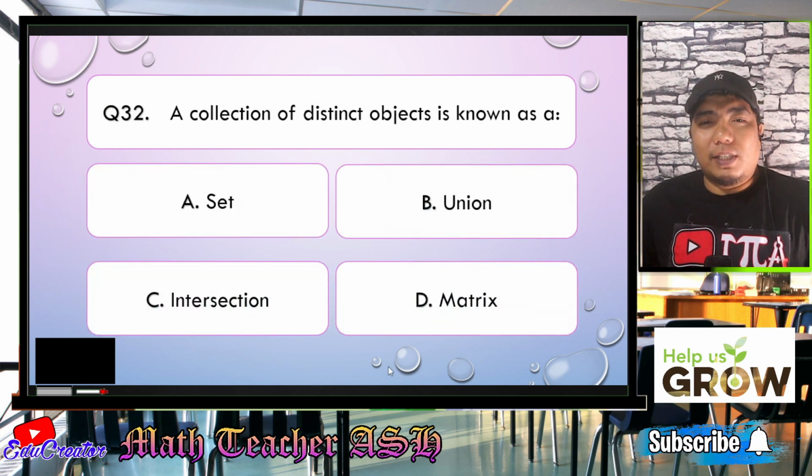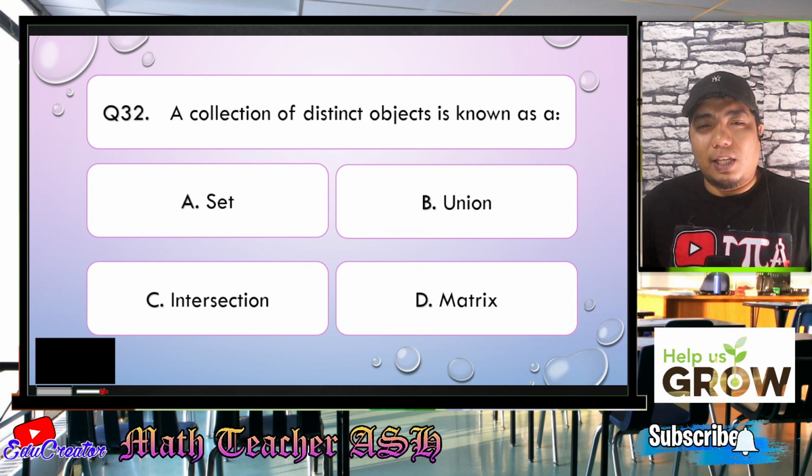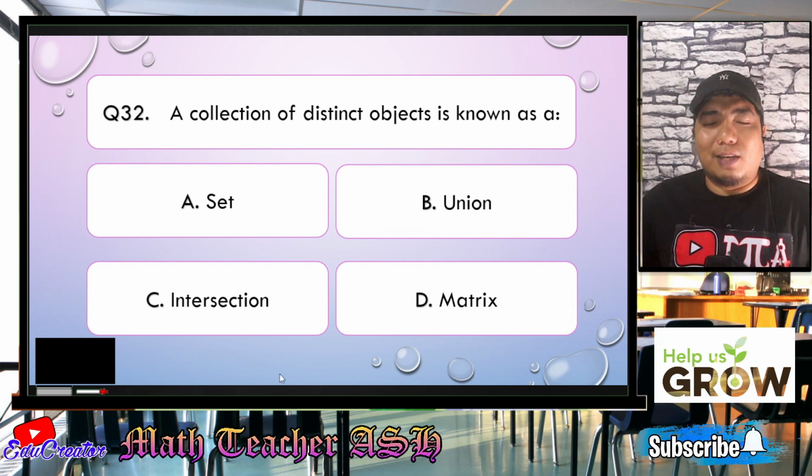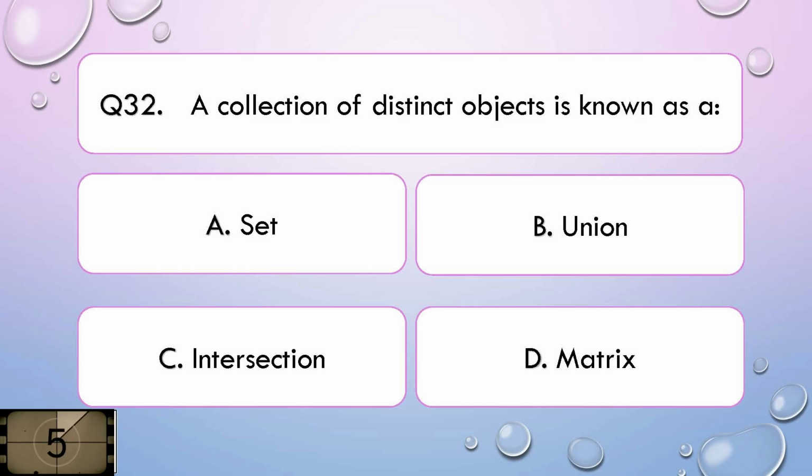A collection of distinct objects is known as: A, set, B, union, C, intersection, or D, matrix? I'll give you 5 seconds to think about your answer.